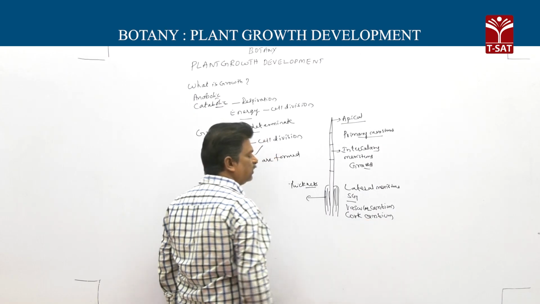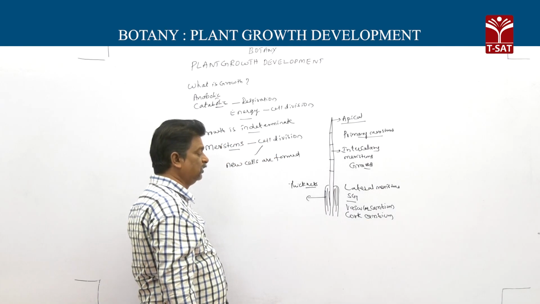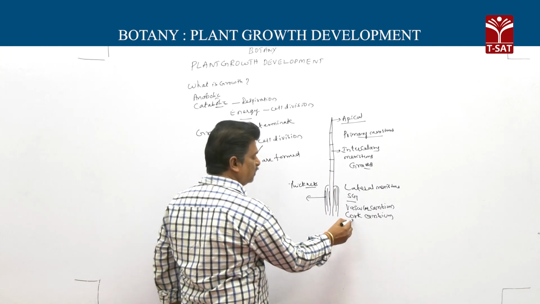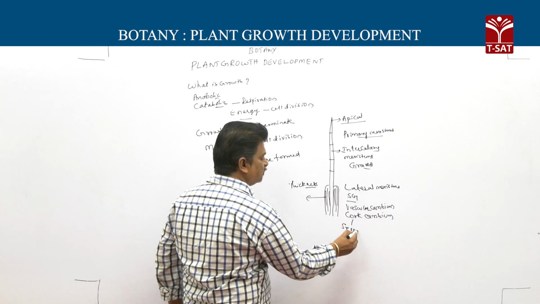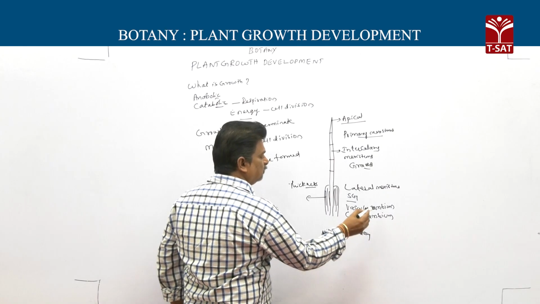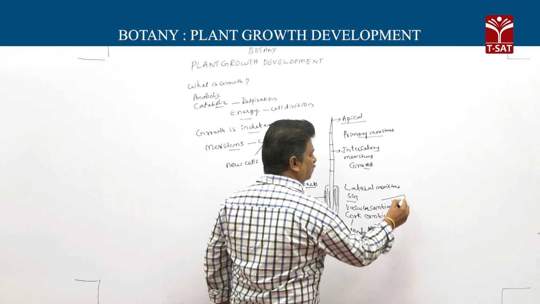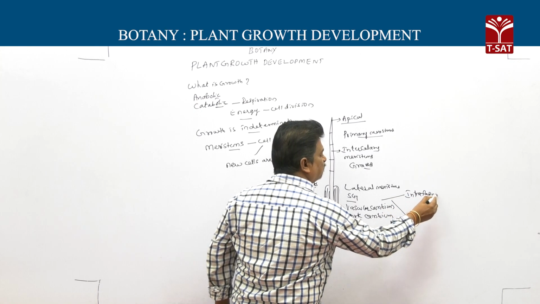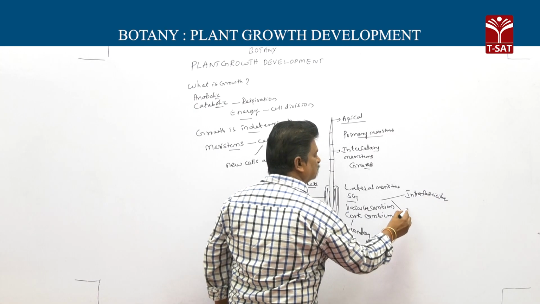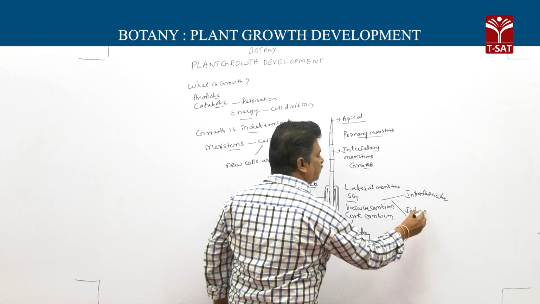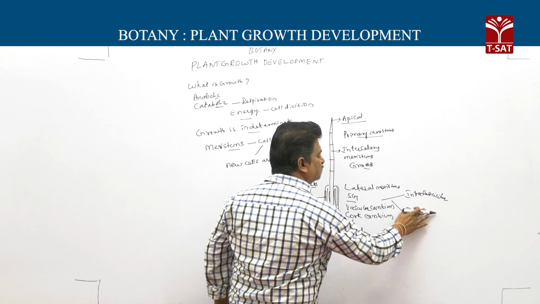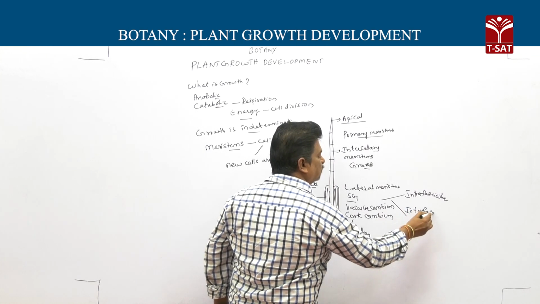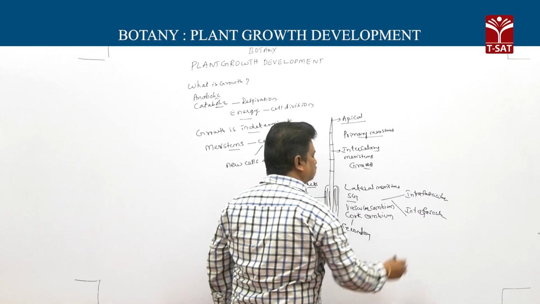Your point is total cork cambium is secondary, but vascular cambium is partly primary, that is intrafascicular cambium, and partly secondary, that is interfascicular cambium.